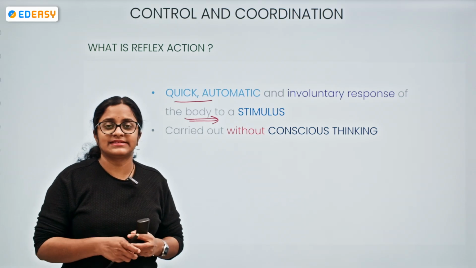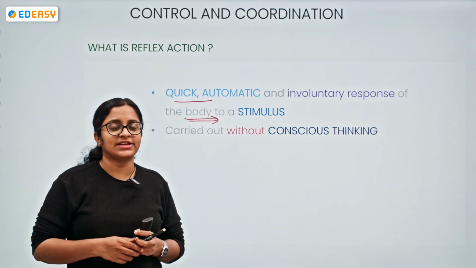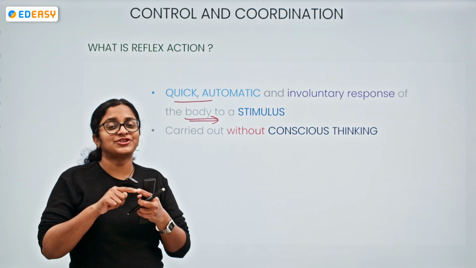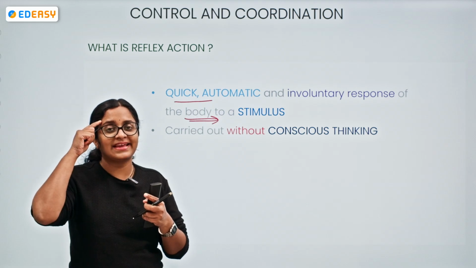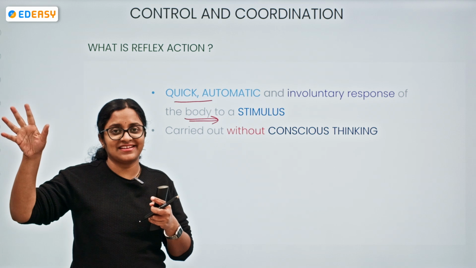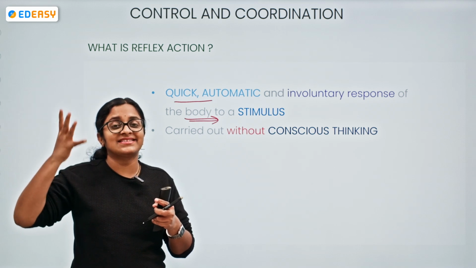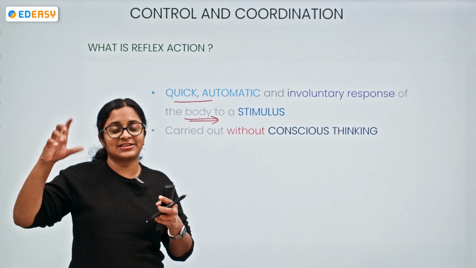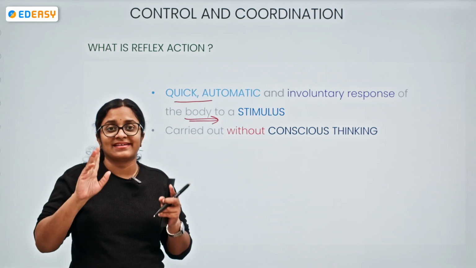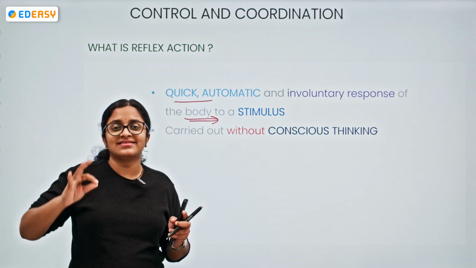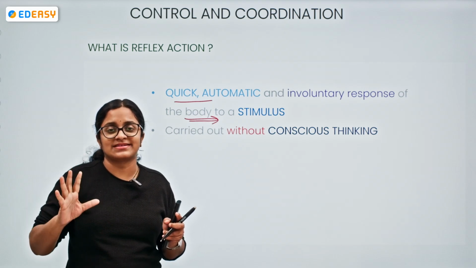If the brain is involved, imagine what might happen. Let me give a simple example. A person is about to touch a hot pan. The stimulus would have to be sent to the brain, from the brain to the motor nerve, from there to the effector, the whole pathway. It takes a lot of time for our brain to interpret, analyze and take the decision, being the decision maker, and send the instruction. But with the spinal cord, without conscious control, there is a quick immediate response.